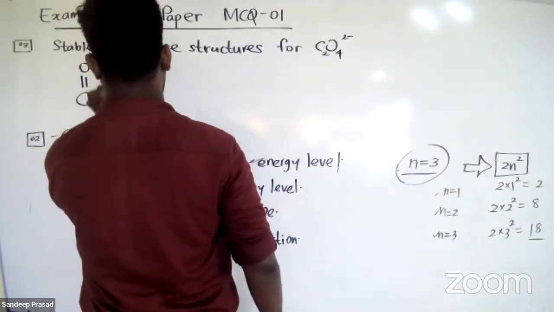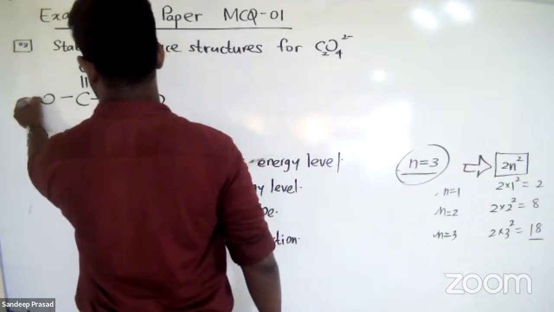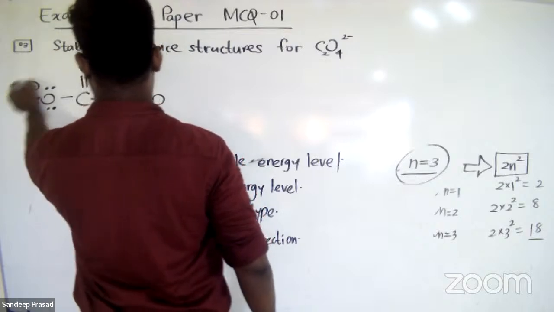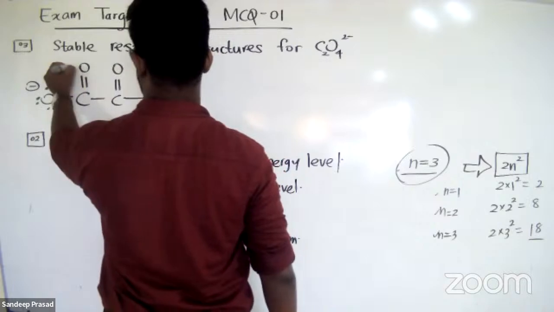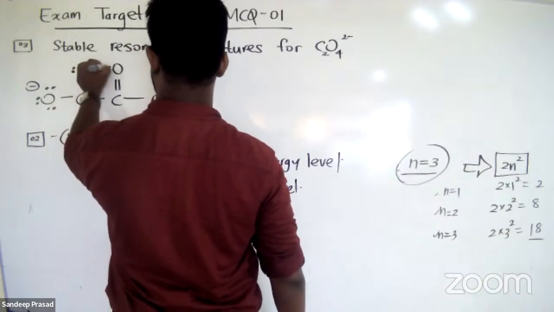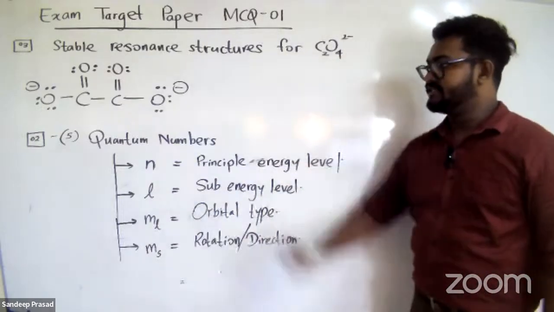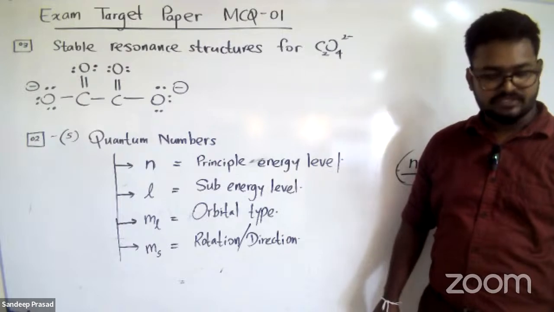There are 2 carbon atoms connected to 4 different oxygen atoms, and 2 oxygen atoms have the 2 negative charges in this way, right? And these 2 oxygens are connected to the carbon atoms through a double bond. So this is the most stable Lewis structure that we can draw for the oxalate anion.